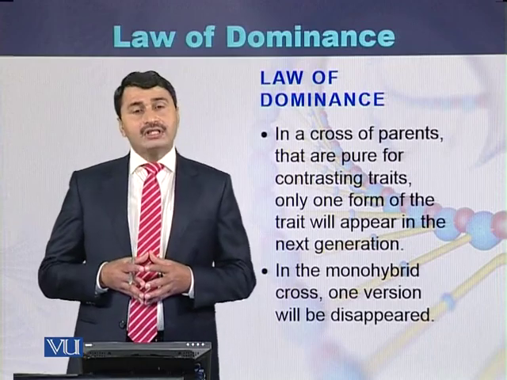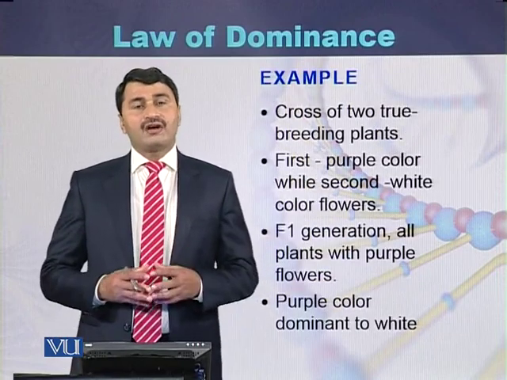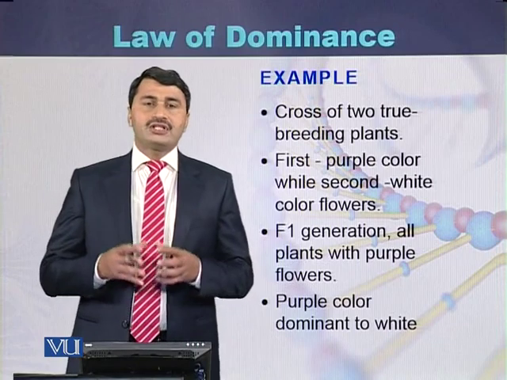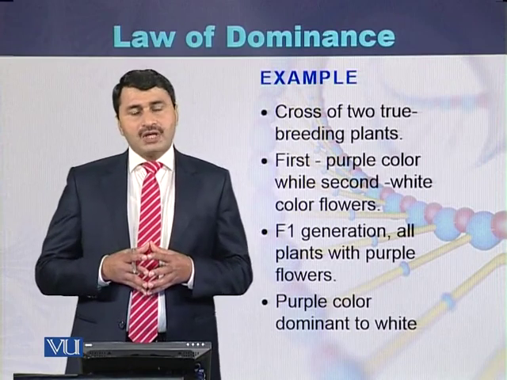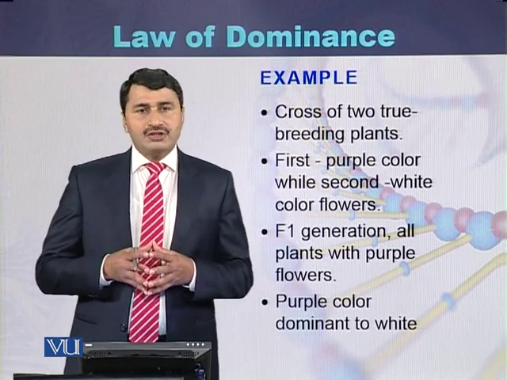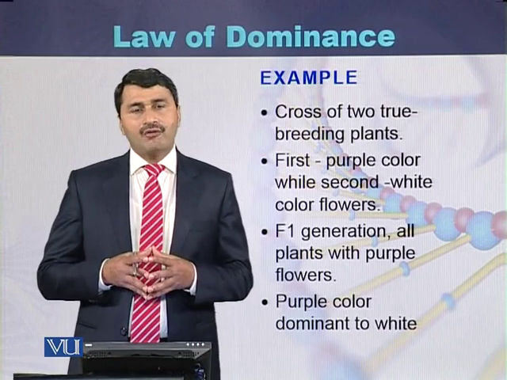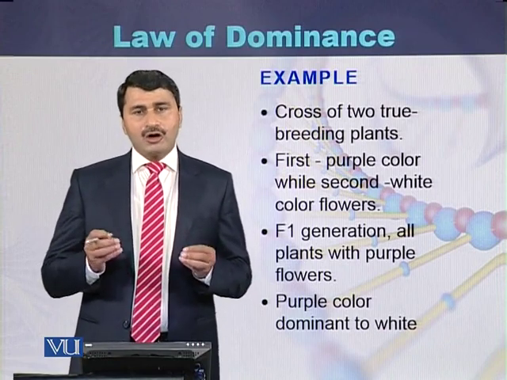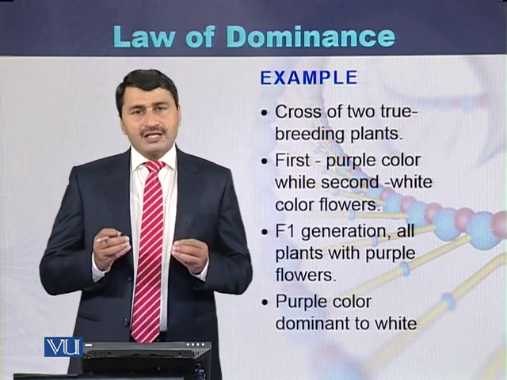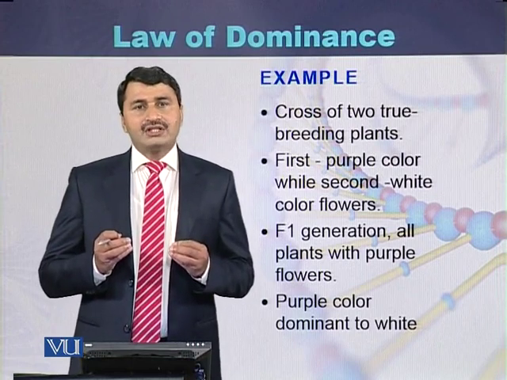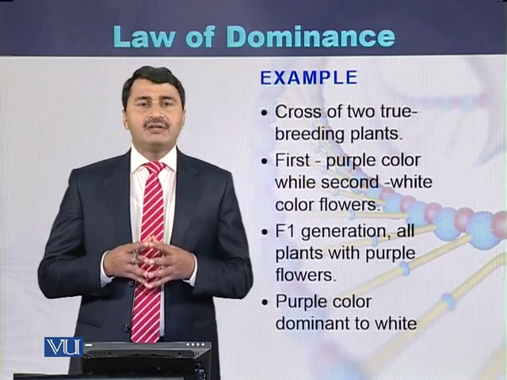An example is a monohybrid cross. In a monohybrid cross, one of the versions will disappear. If we take the example for the law of dominance, there are two plants. The first plant produces flowers which are purple, while the second plant produces flowers which are white. If a cross is performed between these two types of plants, in the F1 generation, the white color flower version will disappear.